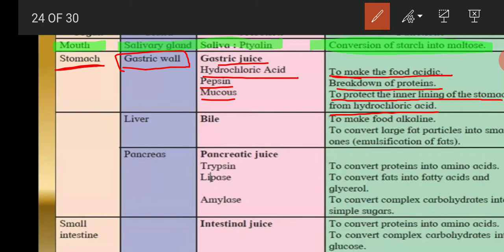Now the liver. The secretion of the liver is bile, and what is its function? To make the food alkaline and to convert large fat particles into small ones.